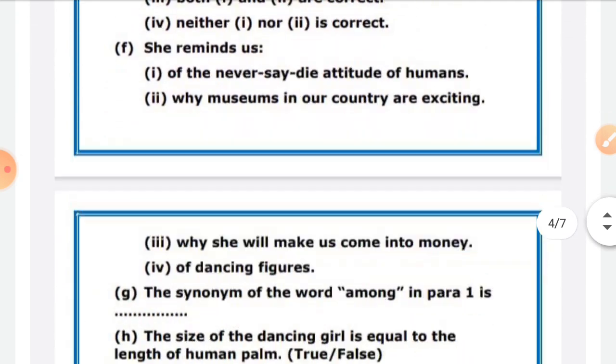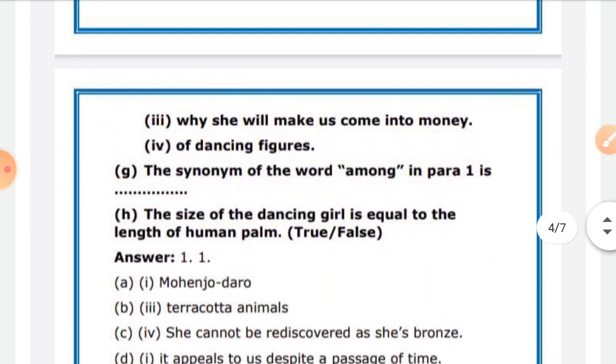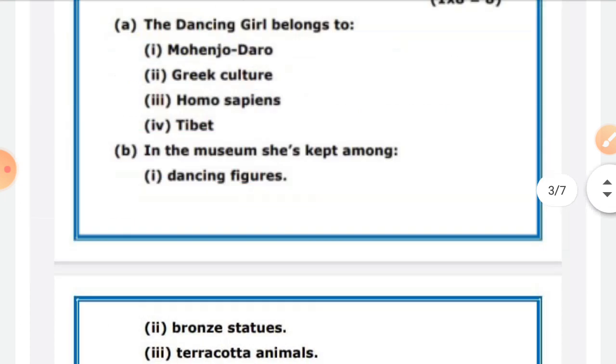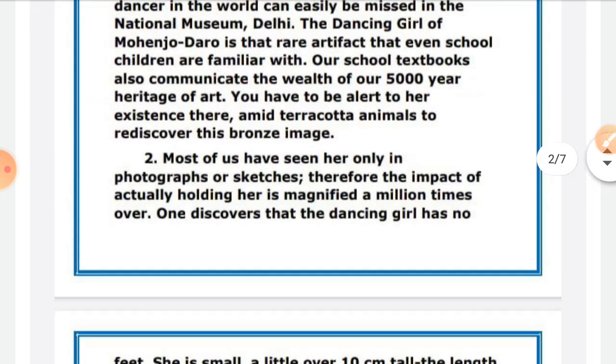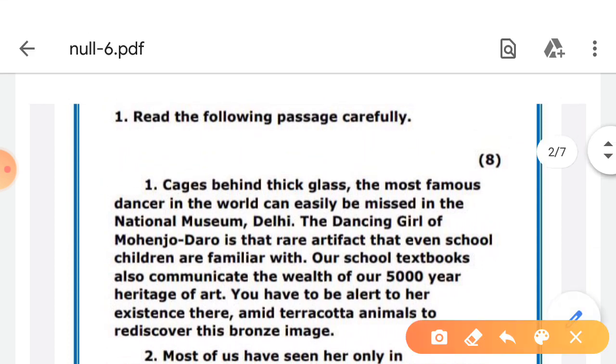Then she reminds us of what? That is also the synonym of among in para 1. So now see, if you are unable to find the synonym of among, just go for every word. Cage does not mean among. Behind does not mean among. Thick glass, these things do not mean among. So just read each and every line and try to relate that.